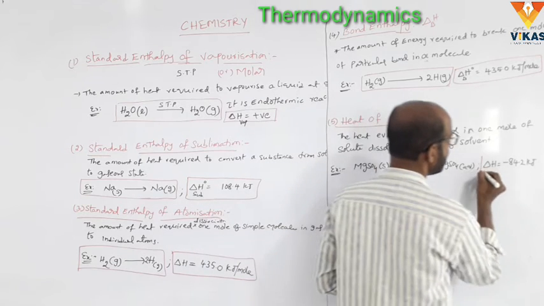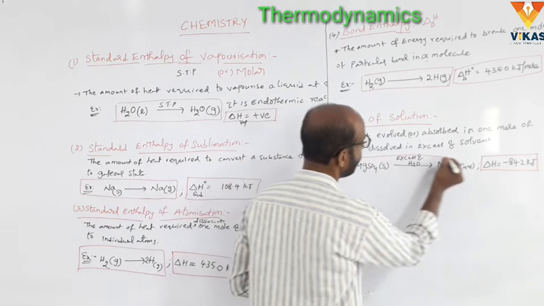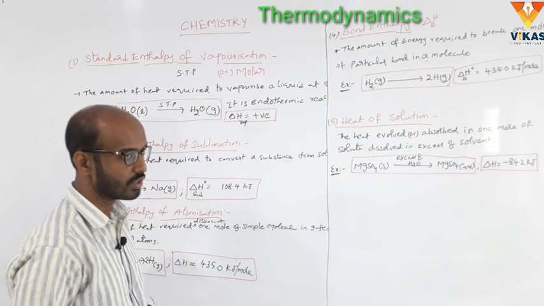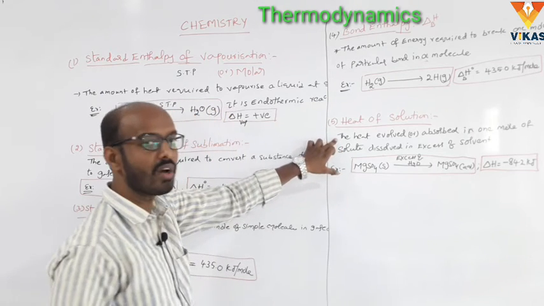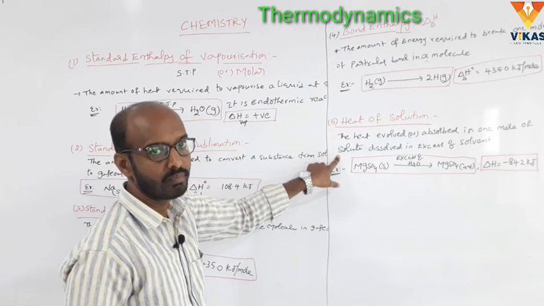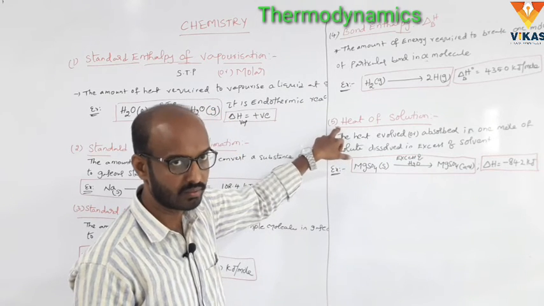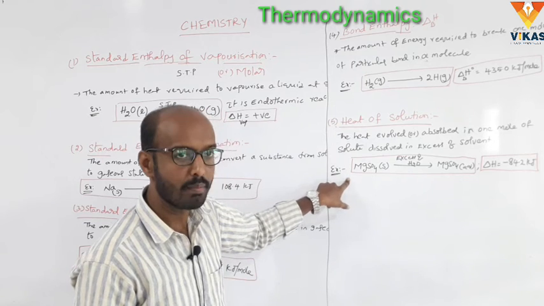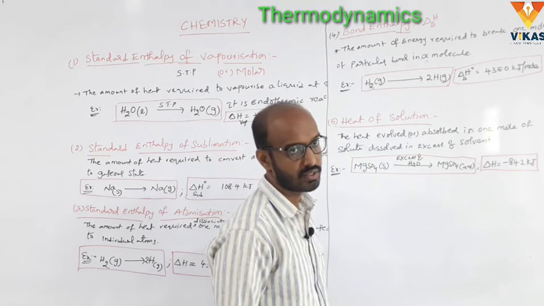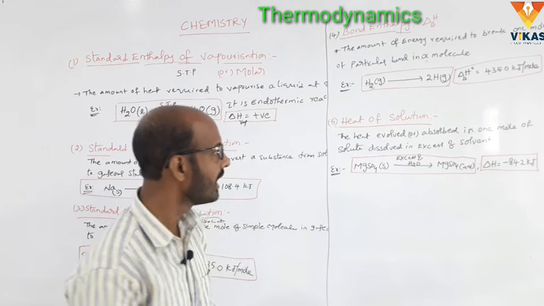The enthalpy change, delta H, is equal to minus 84.20 kilojoules. An example is MgSO4 solid converted to MgSO4 aqueous. So that is the heat of solution. What is the heat of solution? The heat evolved or absorbed when 1 mole of the solute is completely dissolved in excess of solvent is called heat of solution. Here the example: MgSO4 solid dissolved in excess of water is converted to MgSO4 aqueous. That is delta H equal to minus 84.2 kilojoules. Okay, and next one,